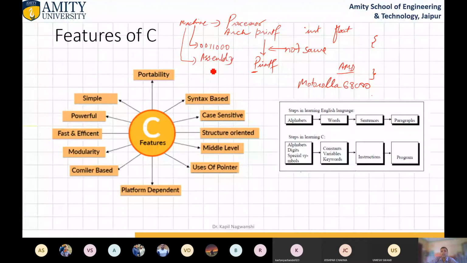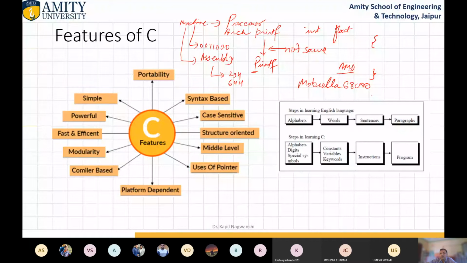Okay, so assembly language is there. In that assembly language, 23 edge, 64 edge, likewise we write the code, and these codes have different meanings. So we can use the power of assembly language as well as low level language in the C programming language. That's why it is middle level.